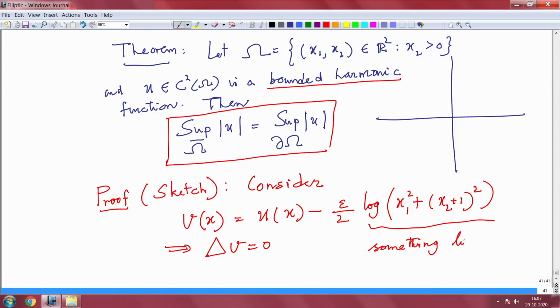Something like, not exactly, the fundamental solution, you see. So, you do not have to worry, but you can guess it, but you can actually prove this is a harmonic function, okay. So, epsilon is a harmonic function close to it.